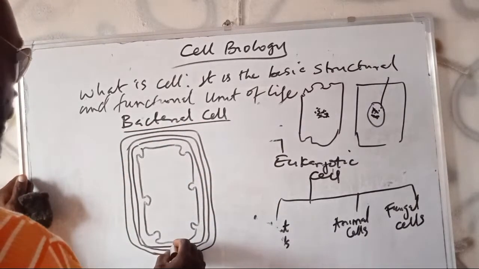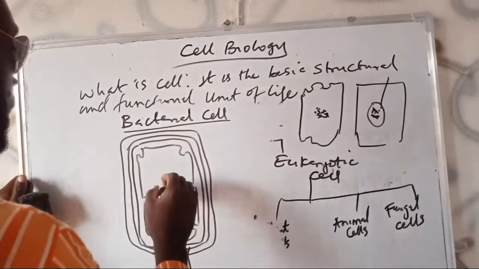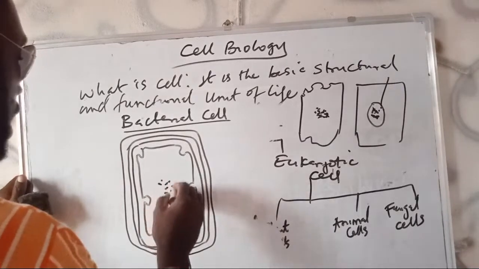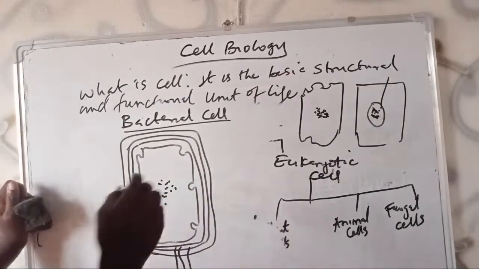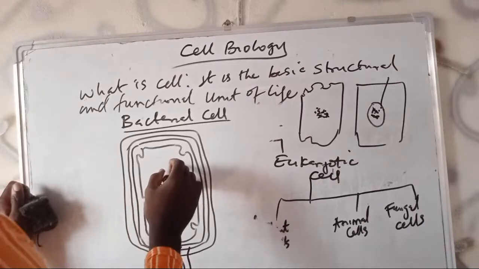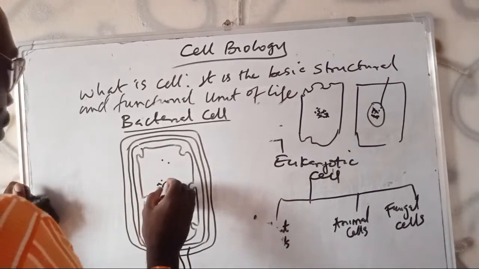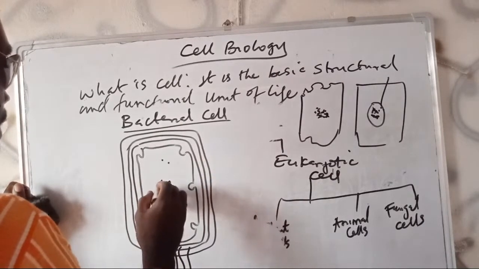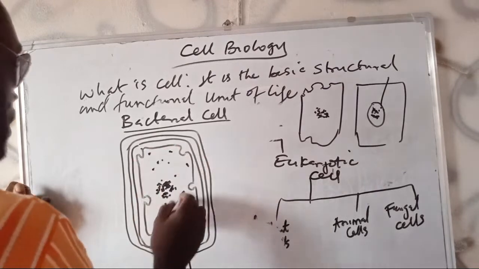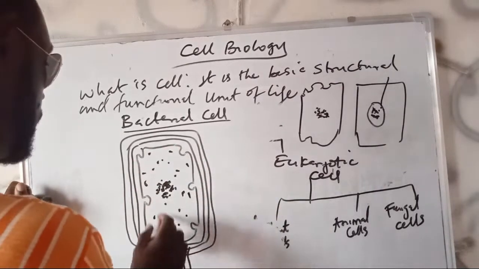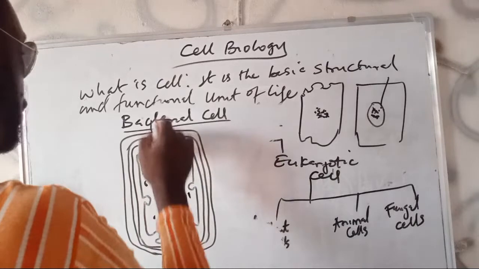Then there might be flagella, present or absent. Then there is a nuclear content, of course. Here is just to represent the nuclear content. You have the ribosomes scattered all over. So they are very, very simple cells.